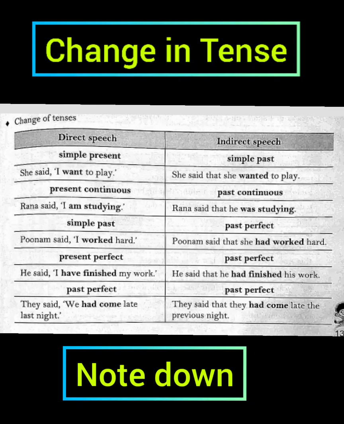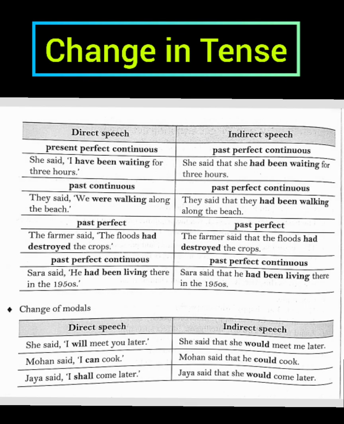So, here also according to the subject I will be changing my pronoun. They said we had come late last night. They said that they had come. Okay, I'm talking about them now. So they had come late the previous night, because I have to modify the original dialogue in order to change that into indirect speech. Students, present perfect continuous tense will change into past perfect continuous.